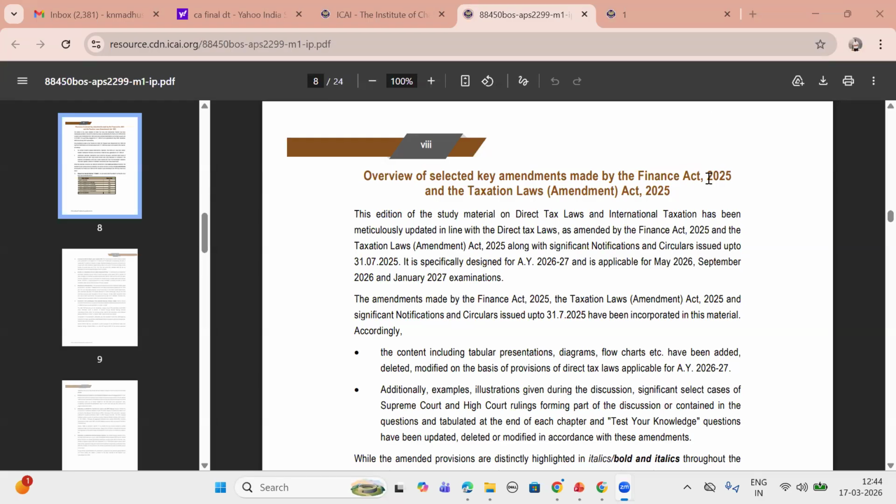Overview of selected key amendments made by Finance Act 2025 and Taxation Law Amendments Act 2025. This edition of study material on direct tax laws and international taxation has been meticulously updated in line with direct tax laws as amended by Finance Act 2025 and Taxation Law Amendment Act 2025, along with significant notifications and circulars issued up to 31/7/2025.